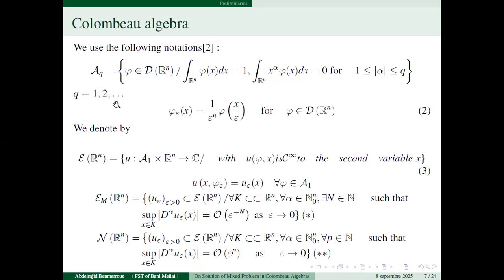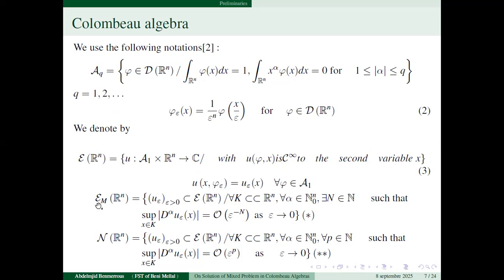So, A_q is the set of functions phi such that the first moment equals 1 and the other moments equal 0. And the equality of phi epsilon is given by this equality. And also, we define the set E as the set of u such that u is smooth in x and limited to the second variable of x.